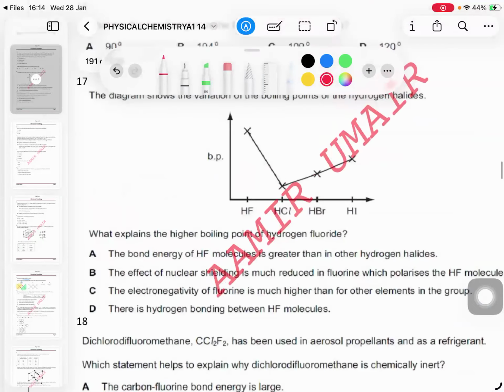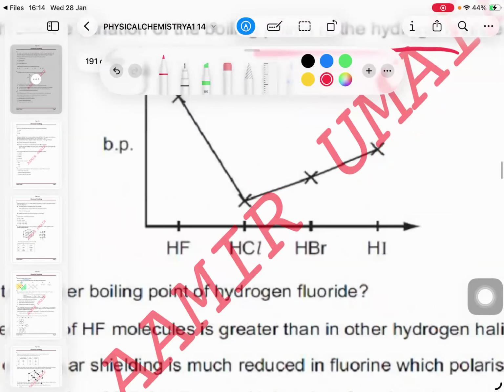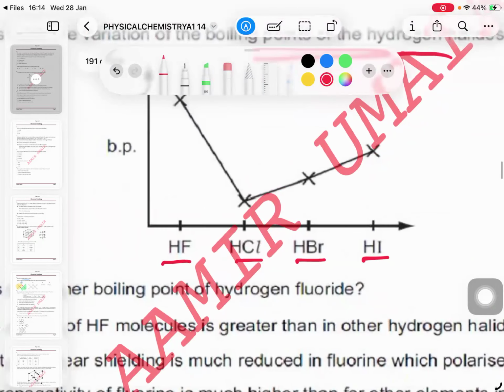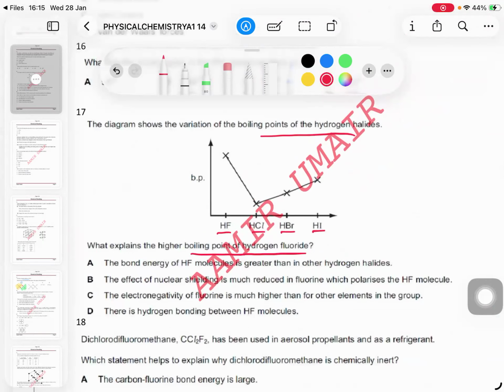This one. The diagram shows the variation in the boiling point of the hydrogen halides. You see hydrogen fluoride, chloride, bromide, and iodide, which explain the higher boiling point of hydrogen fluoride. Yes. There is a hydrogen bond between the molecules of HF.